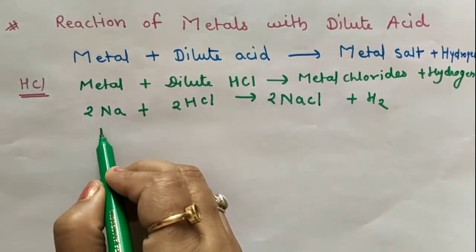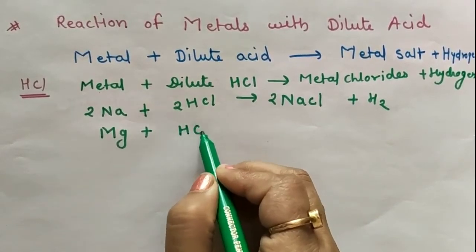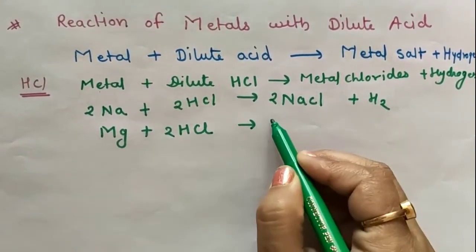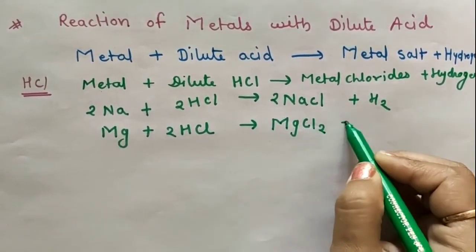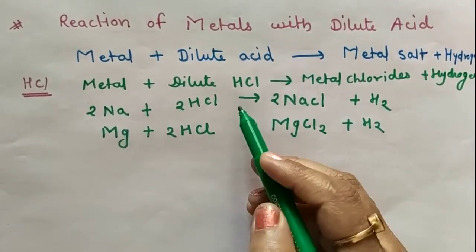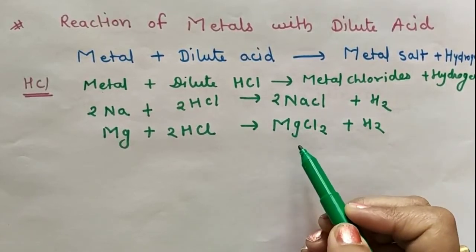Like this, when magnesium reacts with HCl, it forms magnesium chloride, MgCl2, and releases hydrogen gas. So when metal reacts with dilute acid, it forms metal chloride, like sodium chloride and magnesium chloride.